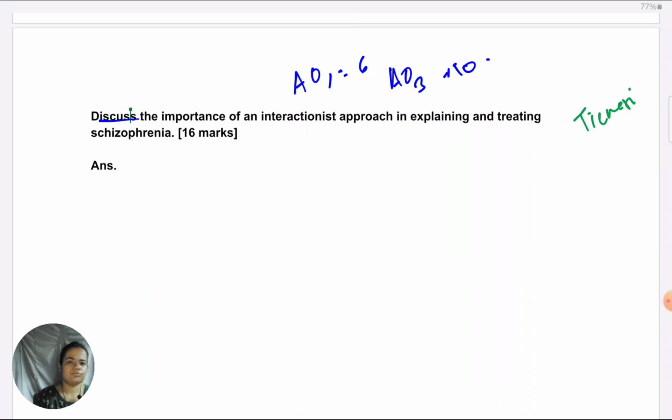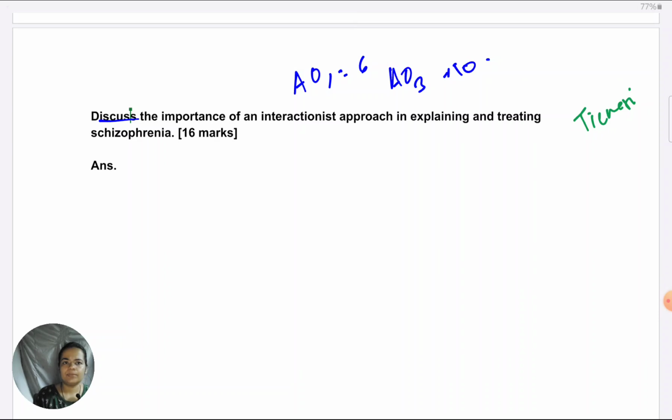And always, yes, if you want to score in the highest mark band, you want to get 16 out of 16. Even for a 16 mark question, in the 6 mark section of AO1, it is desirable to give some supporting study. So I will include Tienari in the 6 marker part itself. And in fact, because I'm doing Tienari now, I didn't do it in the last question. So here, if you intend to use it in the last question, you can do that for the last one and this one.